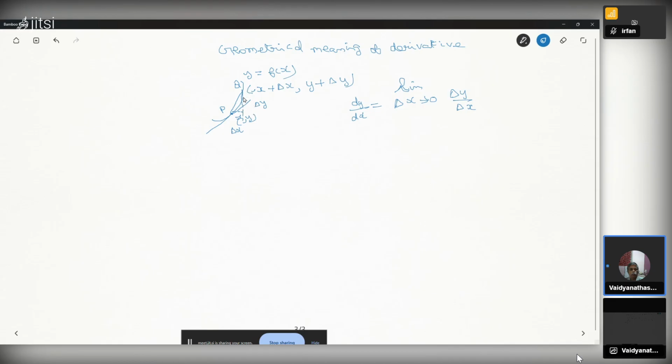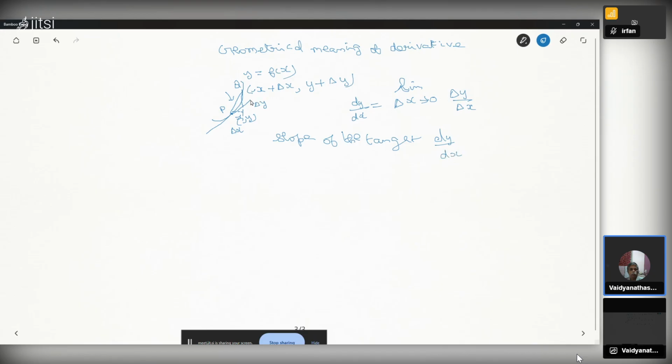When Q is going towards P, when delta x is becoming closer and closer to 0, Q touches P. Q becomes P. Then this chord becomes a tangent. This is a chord. This chord will become a tangent when Q is going towards P. So what is the slope of the tangent? The slope of the tangent is given by dy by dx.